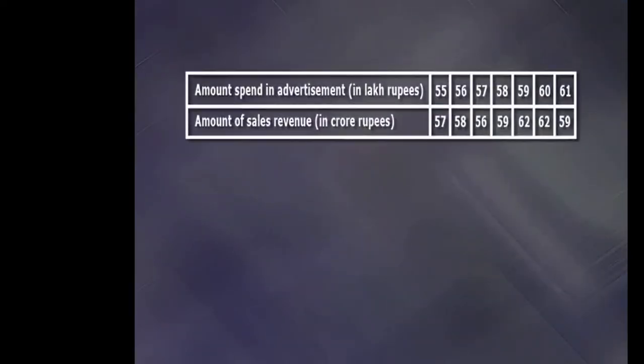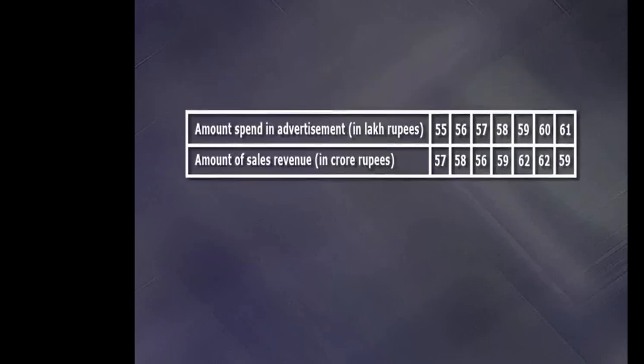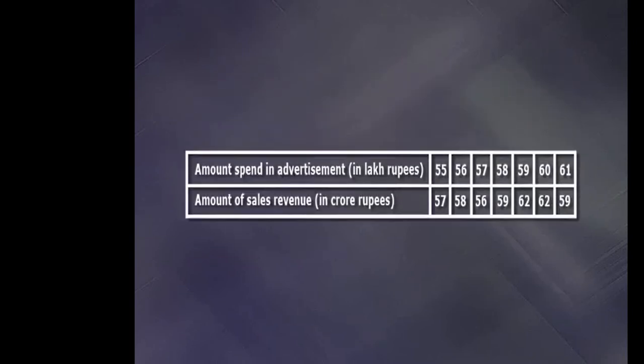Problem number 1. A manager of a company suggests that they should do aggressive marketing of a newly designed product and that the company has to invest more money in advertisement. A survey is conducted to know the relationship between the expense on advertisement and the total sales revenue of that product, and the information regarding the advertisement expense and sales revenue in rupees is given below.